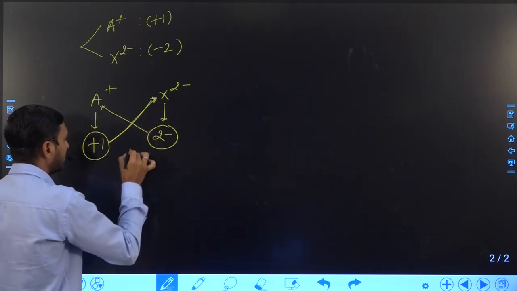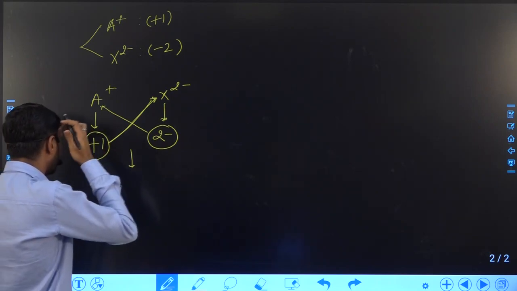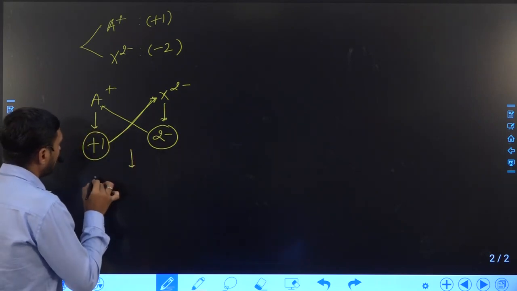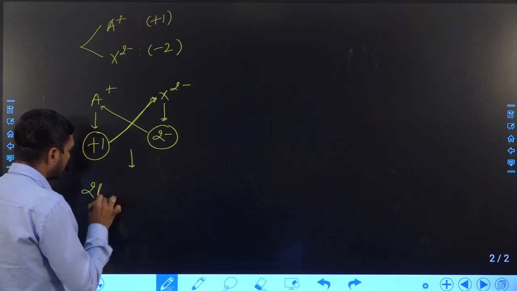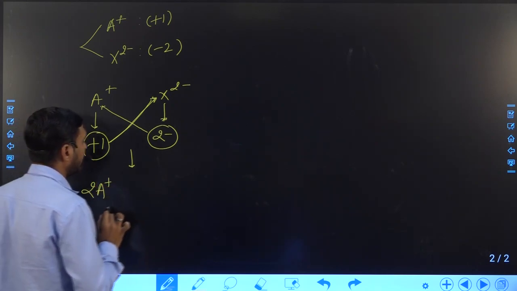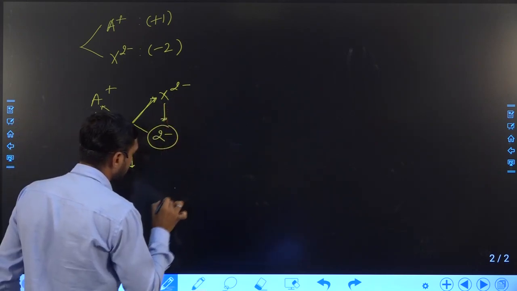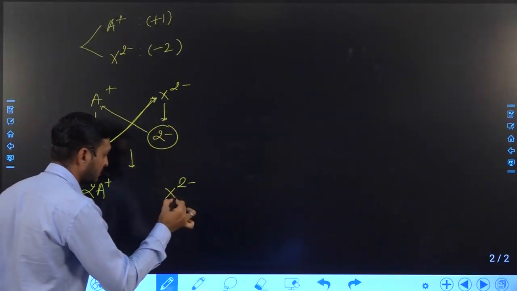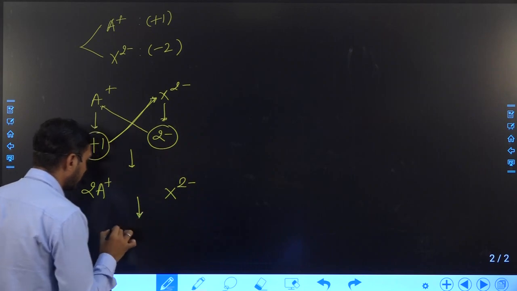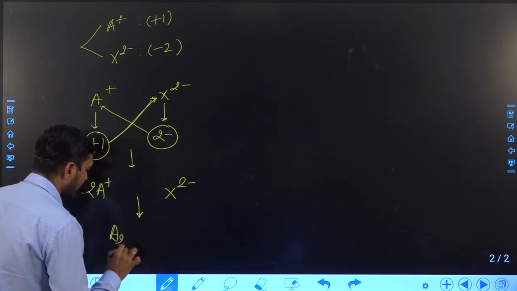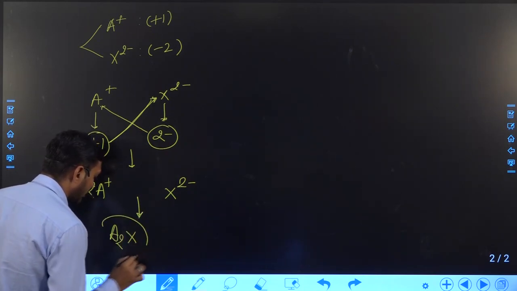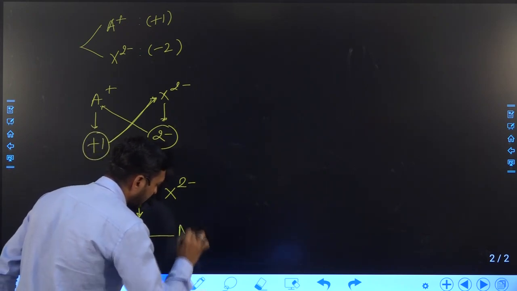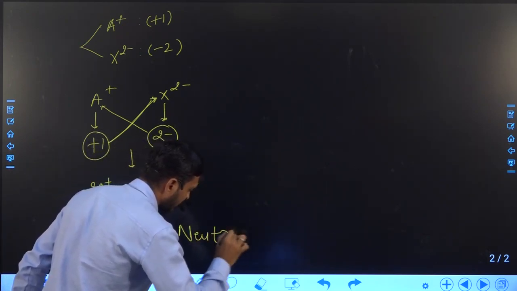Crisscross means we have to multiply by cross. After multiplying, the compound looks like this: we take 2 positive ions and 1 negative ion. Whether we write the 1 or not doesn't matter. So the compound will become A2X, and this compound is electrically neutral.